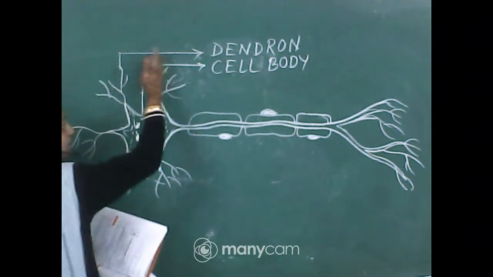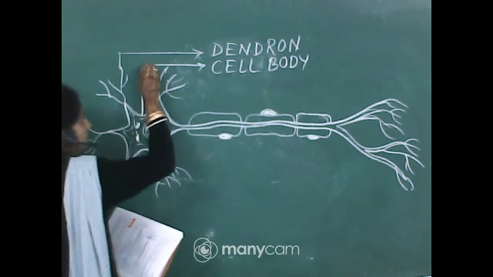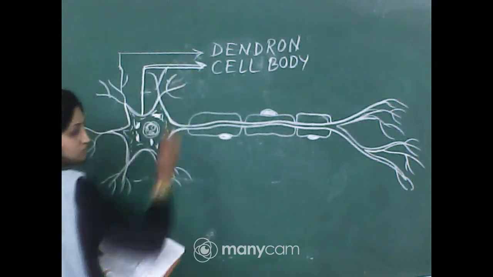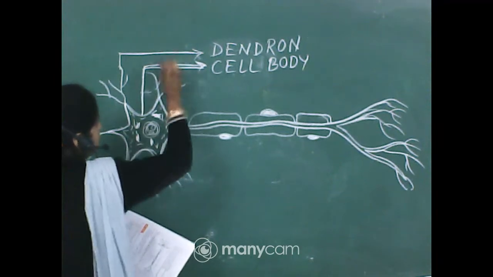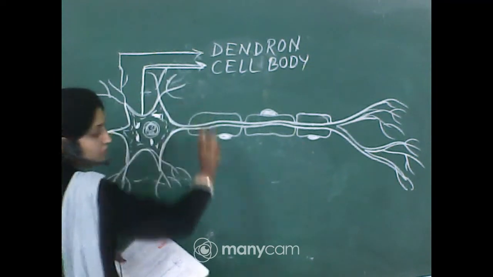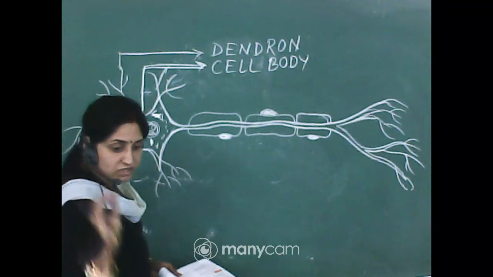Never cross that line. When you label any part of the cell, draw the line straight. Never let lines cross each other and never cross any part of the cell. Each and every point should be clearly visible.